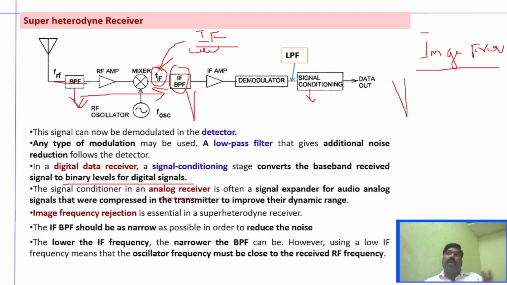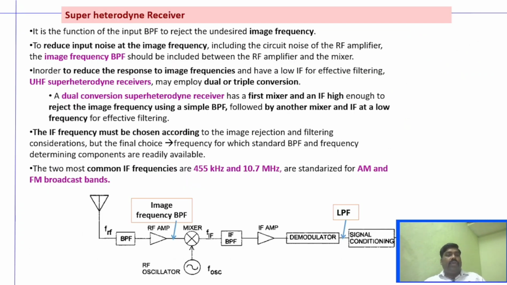So it is very important that we choose the bandpass filter, the IF filter, in such a way that it rejects all other unwanted frequencies, including the image frequency, right? So that is what is explained here. Similarly, another important point is that in order to reduce the image frequencies and to obtain low IF filtering, we can have different versions of the superheterodyne receiver.